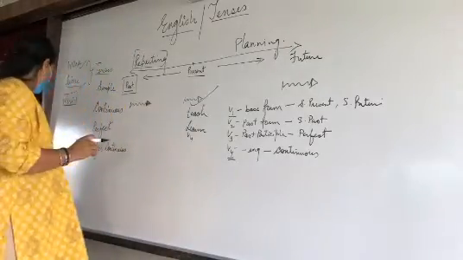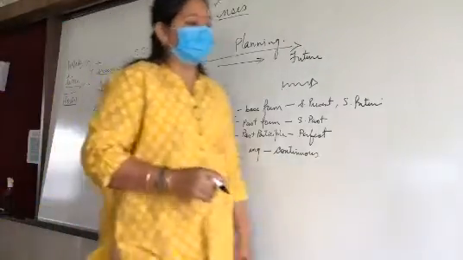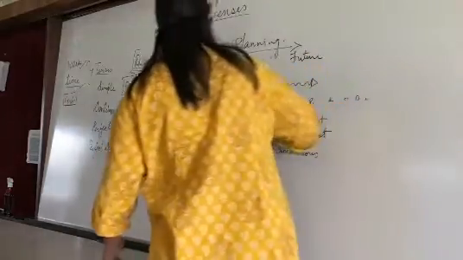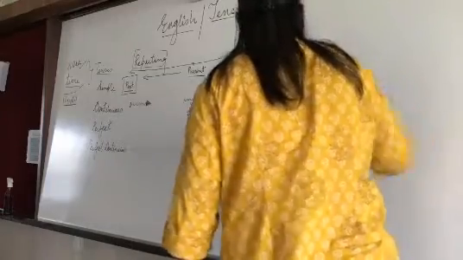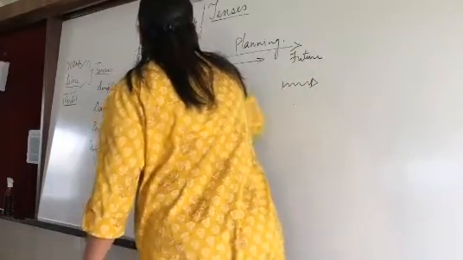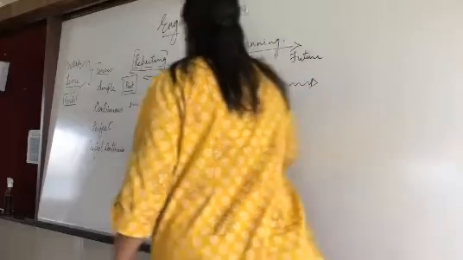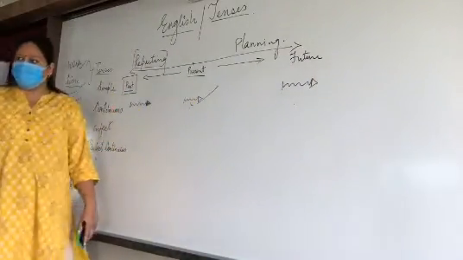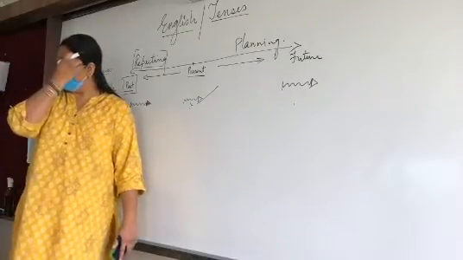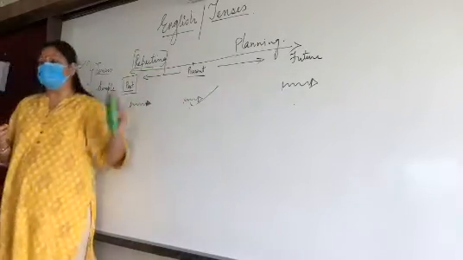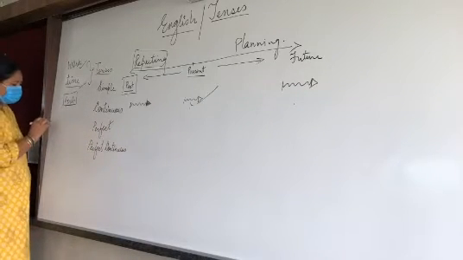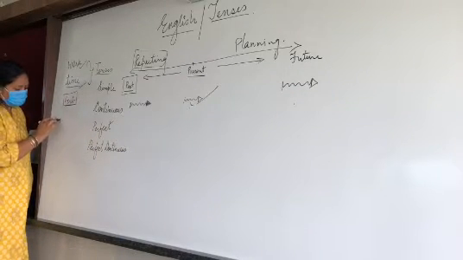Let me rub this part. So, you must be thinking that present is fine, that right now the work is going on. What about the past and future? That always works on one thing, that is point of time.